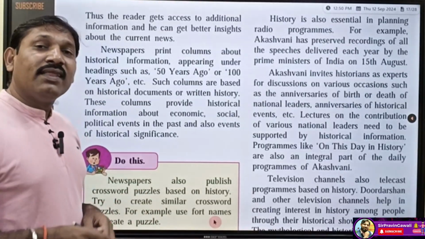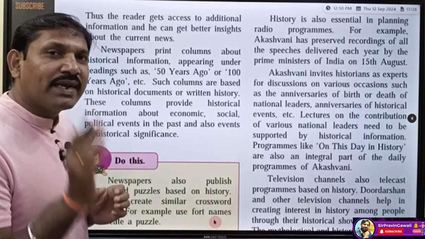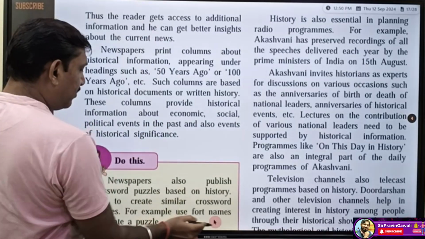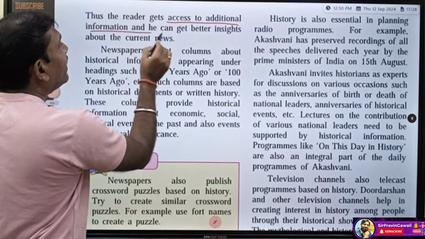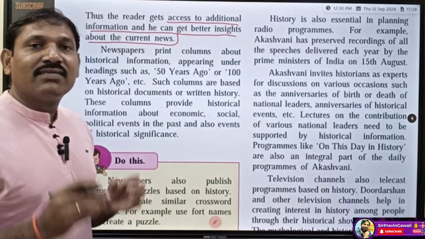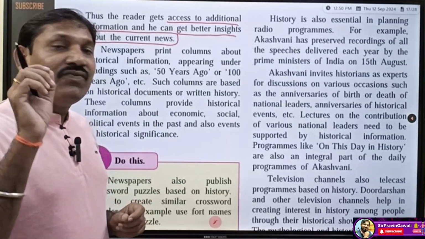So student, when the reporters are writing the news, thinking on all the aspects of that news, it means that the reader gets access to additional information, and he can get better insights about the current news. So that the readers can get a proper news or a better understanding of that news.